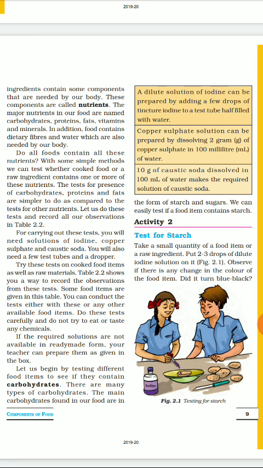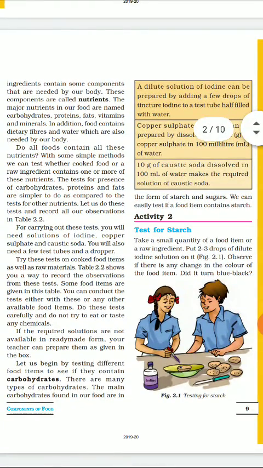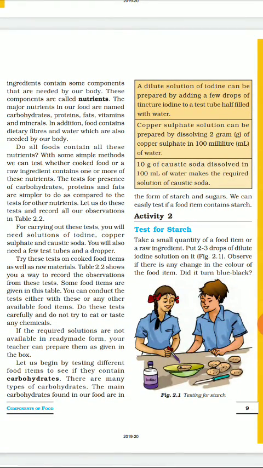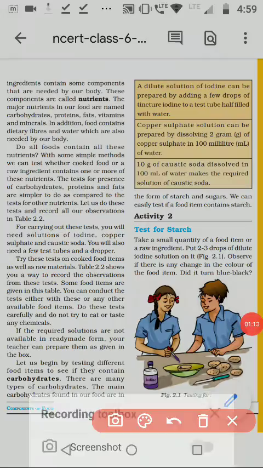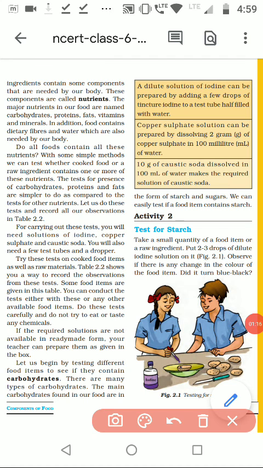Nutrients are the components inside the food. The major nutrients in our food are carbohydrates, proteins, fats, vitamins and minerals. So these are the major components of the food. Apart from this, there are water and dietary fibers also. These dietary fibers are required so that we can digest the food easily.